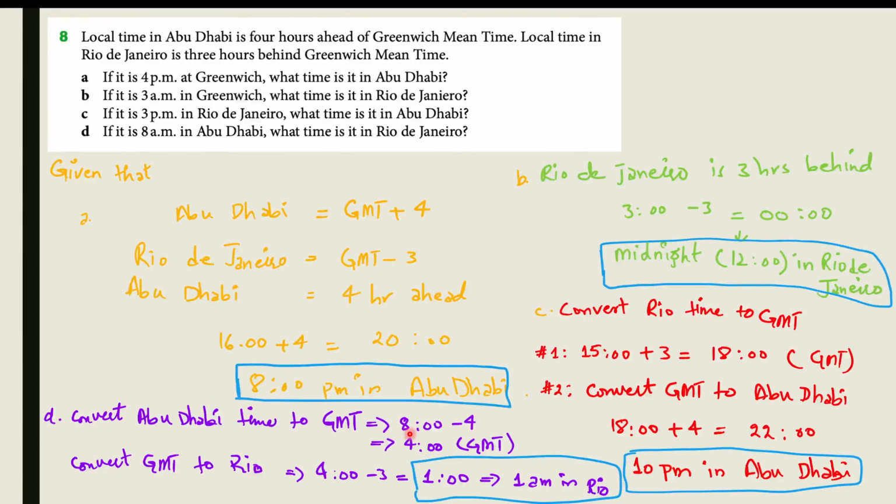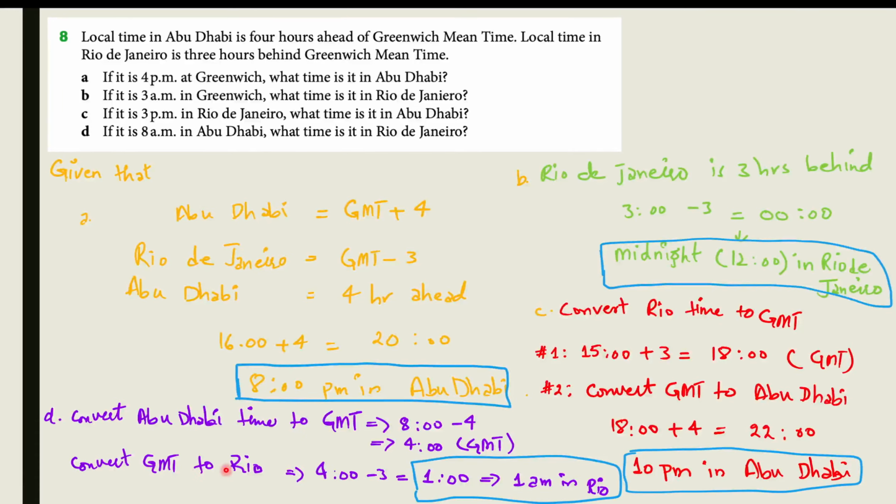So if it's 8 a.m. in Abu Dhabi, we write 8 minus 4, because Abu Dhabi is ahead of GMT by 4 hours. It means that GMT is behind Abu Dhabi by 4 hours. Therefore, we write 8 minus 4, so it would be 4. So if it is 8 a.m. in Abu Dhabi, it would be 4 a.m. in GMT.